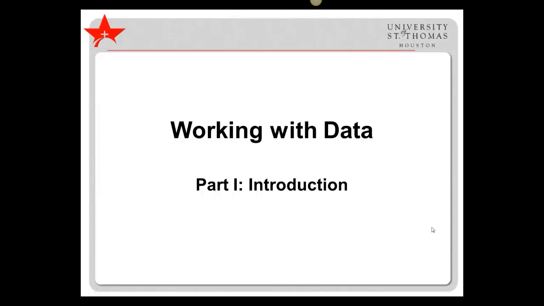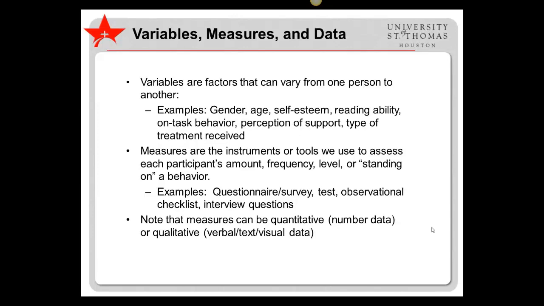Working with Data, Part 1, Introduction. Variables are factors that can vary from one person to another. Examples include gender, age, self-esteem, reading ability, on-task behavior, perception of support, and type of treatment received.